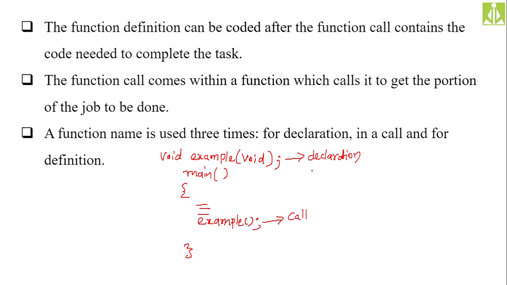So what is missing now? The declaration is over, the call is over, the definition is missing. The definition we generally do after the main function. Over here we take the return type, then the function name, that is example, and then the parameter list, that is also void, no parameters. Then don't put the semicolon at the end for the definition. Take the curly bracket, put the code, and close the curly bracket like this. So this is your function definition.